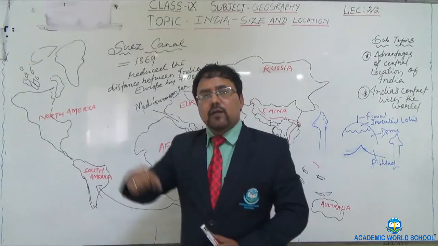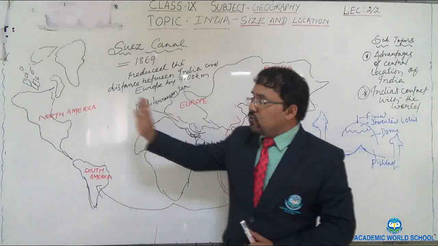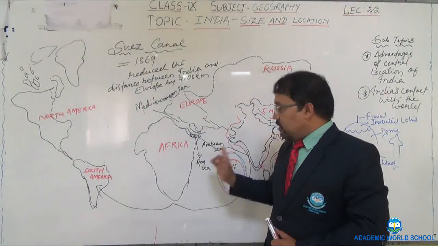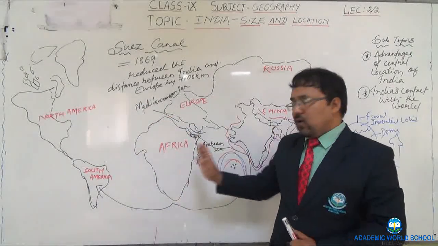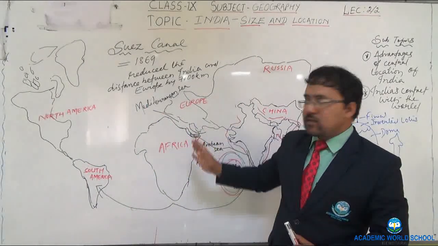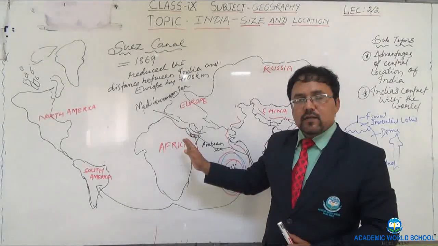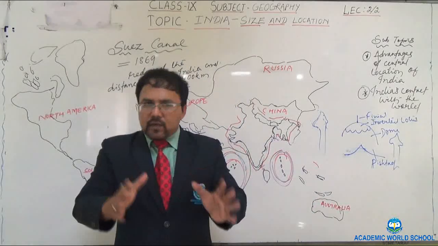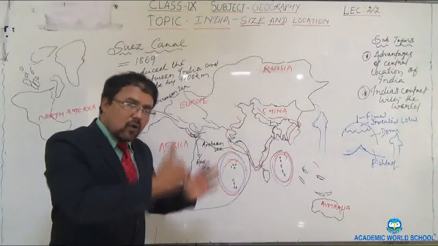Once again I am repeating, the decimal system and numeral systems could travel from India to other parts of the world. They had taken birth in India, and they could spread over to other countries of the world only because India was having contact with countries like North America, South America, and European countries, and thus these ideas could easily travel to these parts. These are the points, and whenever you are asked about the impact of India's contact with other parts of the world, you have to mention all these points.